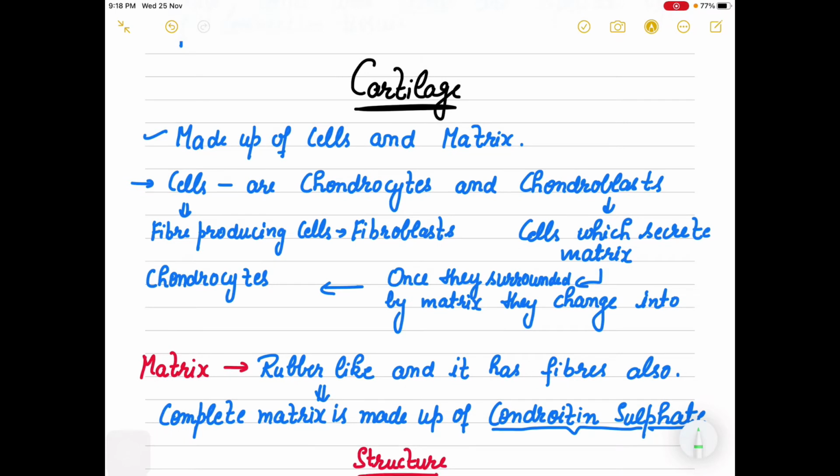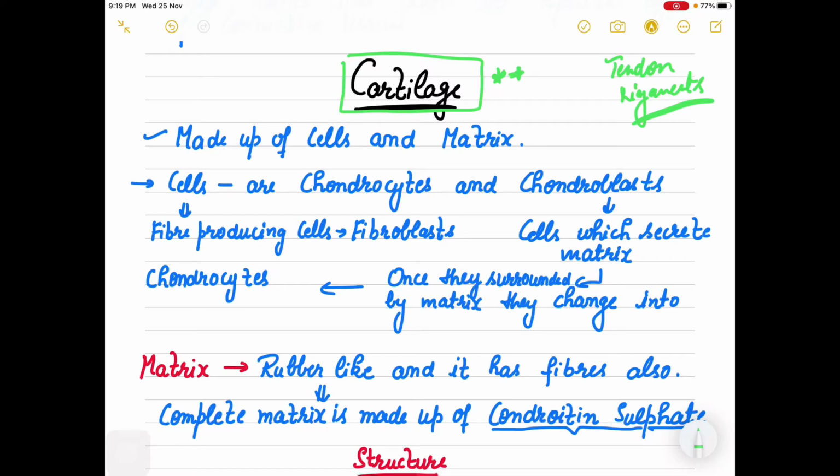When we say cartilage, I have observed that many students get very confused between tendons, ligaments, bones, and cartilage. Always remember that tendons and ligaments are the joining ones, right? Tendons and ligaments join muscle to bone and bone to bone. Cartilage includes a very special kind of cells, and it has a particular function like the bone.